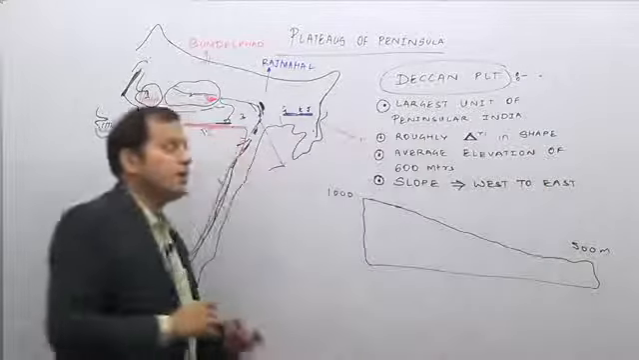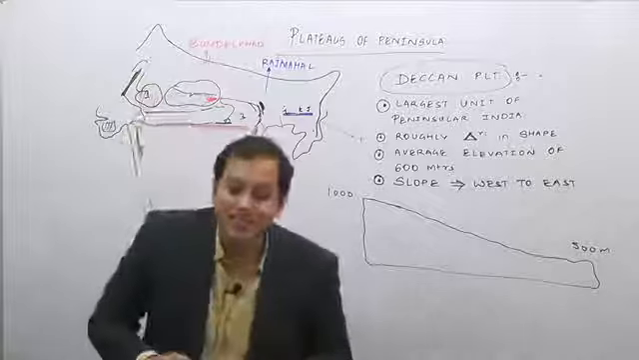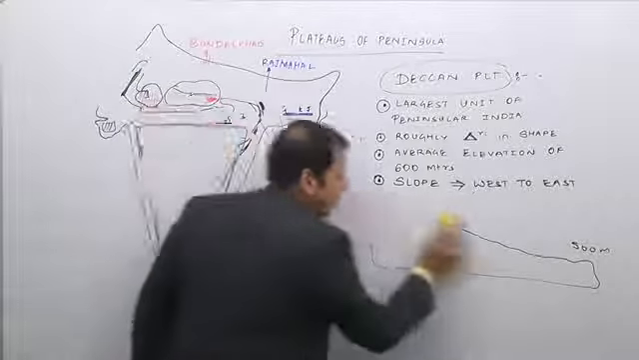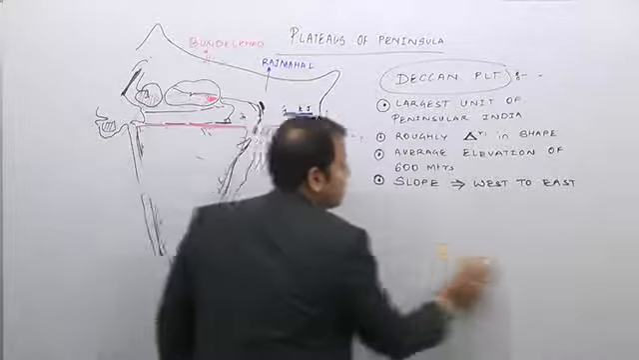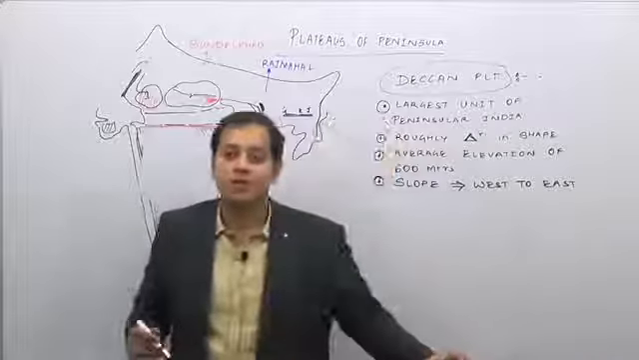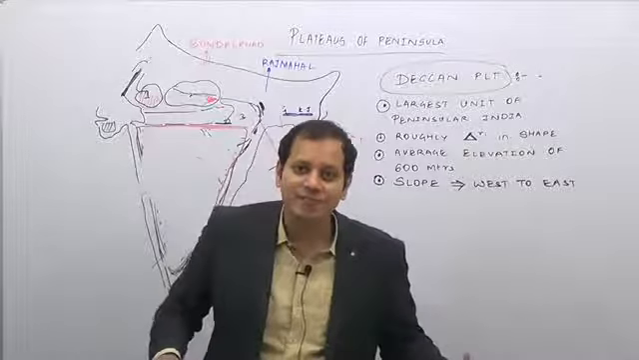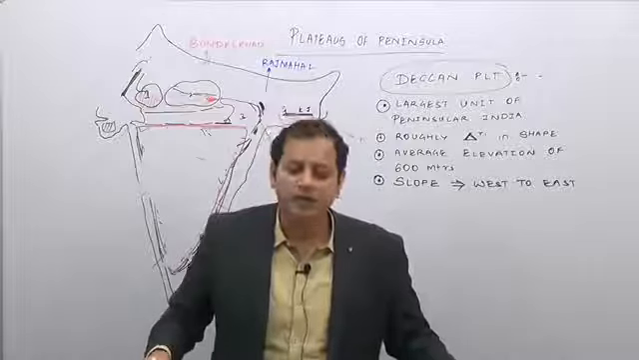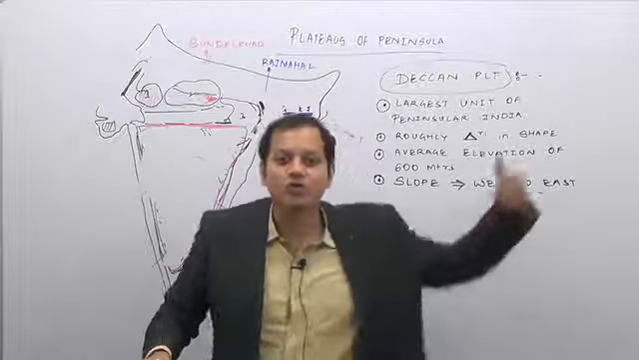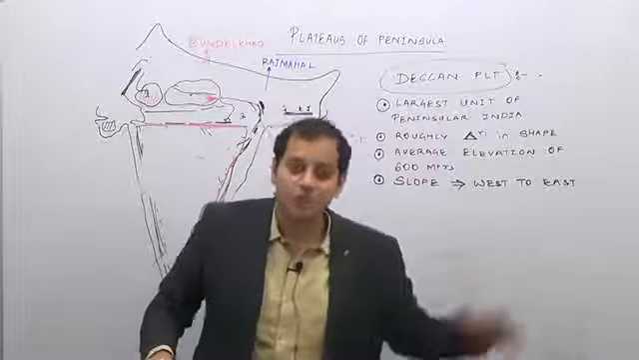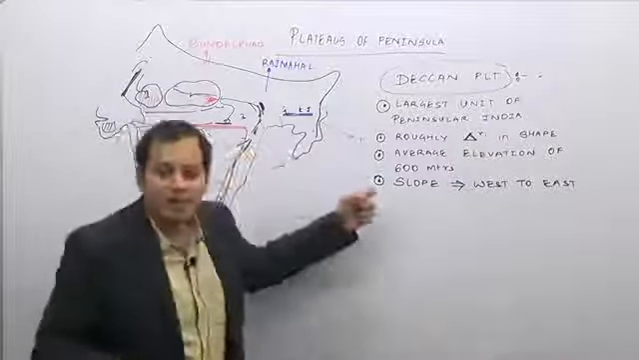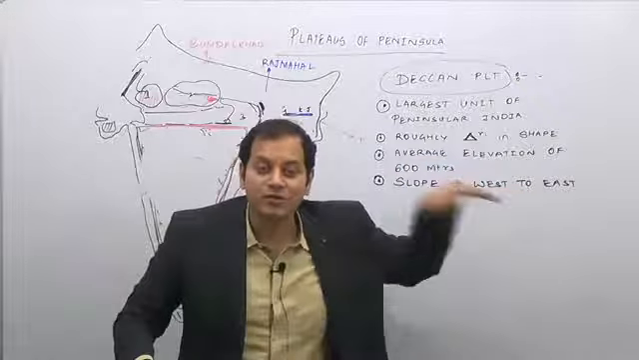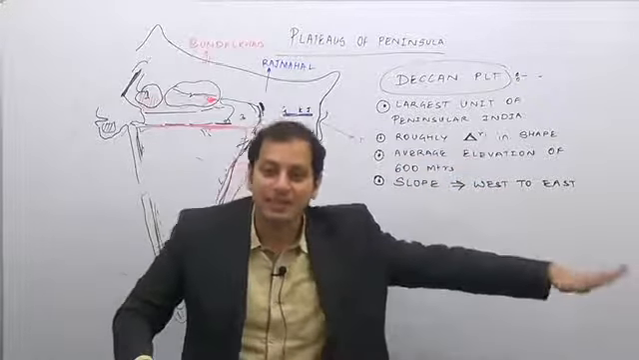Slope is from the west to east, and this is indicated by the flow of the major rivers of the peninsula, or we can say the Deccan Plateau slopes from west to east. How do we know this? Or if the question comes in the examination, why do river Godavari, river Krishna, river Kaveri flow from west to east and not from east to west? Because the peninsular plateau is sloping from west to east. Therefore, the rivers flow from west to east.